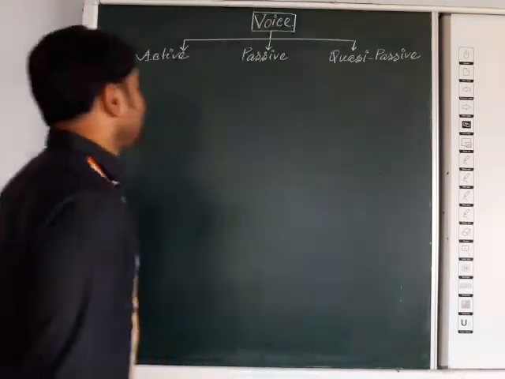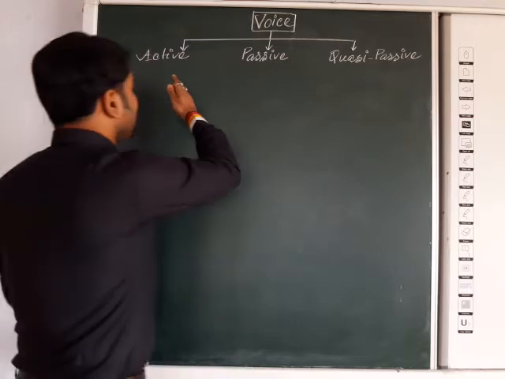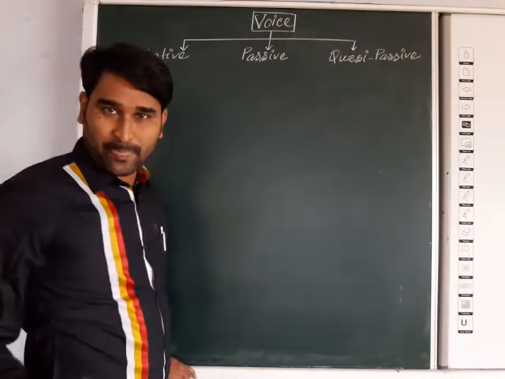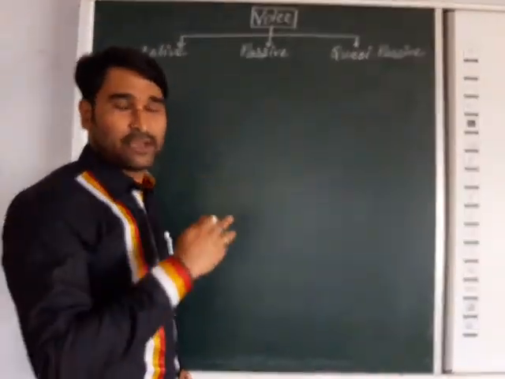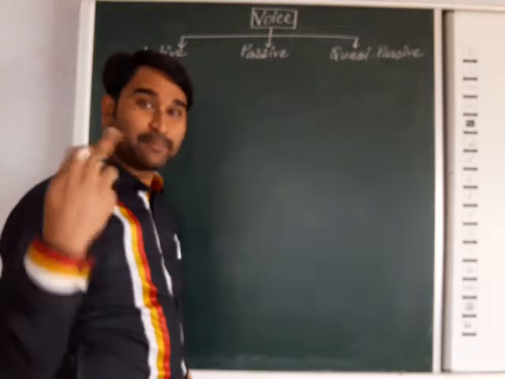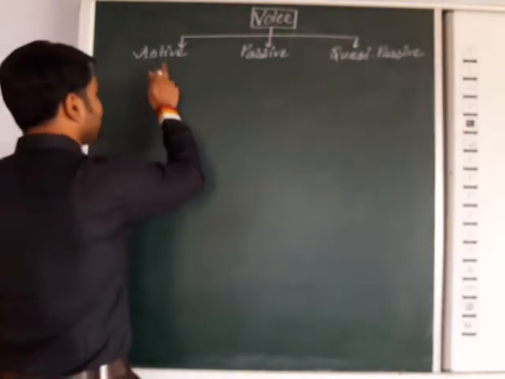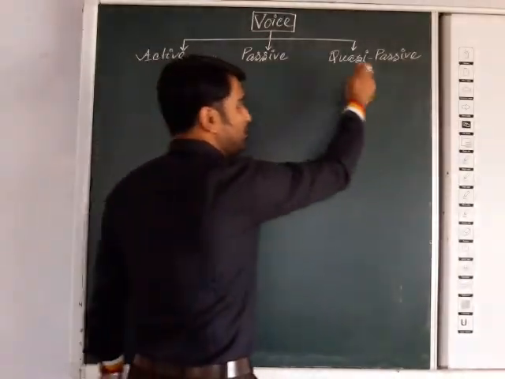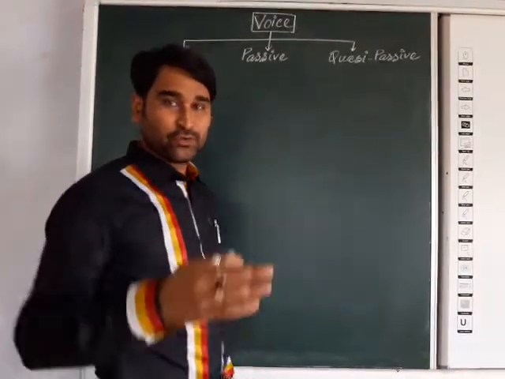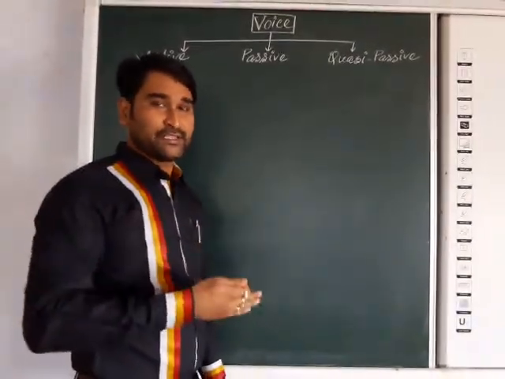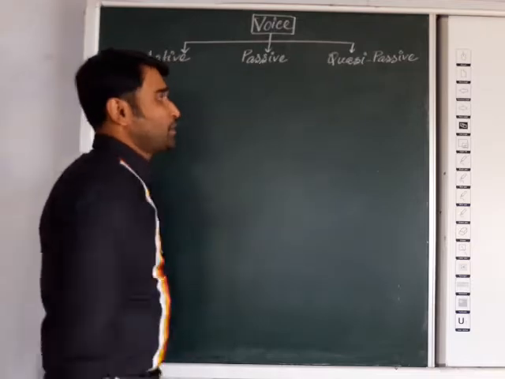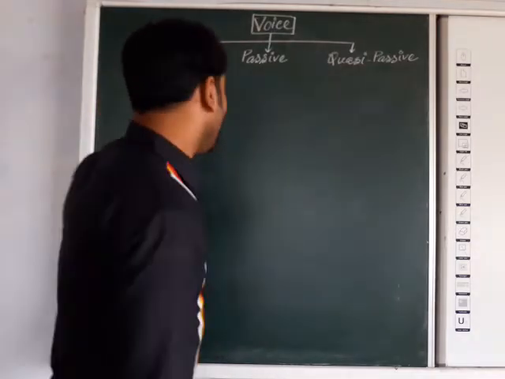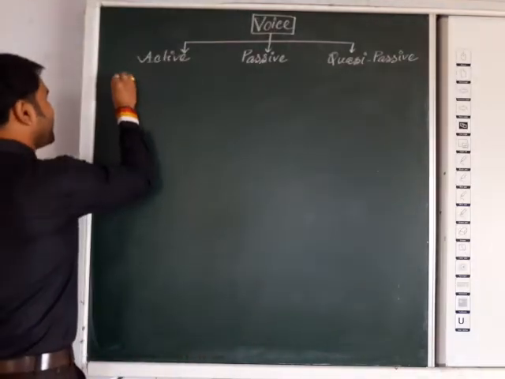Okay. So as you know, voice is divided into three actually. Basically two, but today we will discuss three: active voice, passive voice, and the third one is quasi-passive voice. At the end of this video we will discuss quasi-passive voice. Now, let's go for the interrogative.